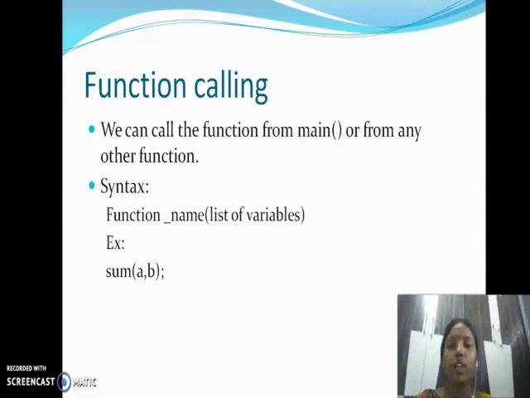Next, function calling. When you call a function, what follows in the syntax? The function's name and list of parameters. Every program starts with the main function. In this main we can write any number of functions. Now, sum(a, b). This is the way of calling a function. Sum is a function. We are passing a and b values to the function sum.